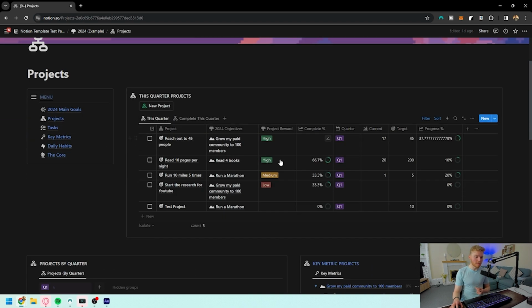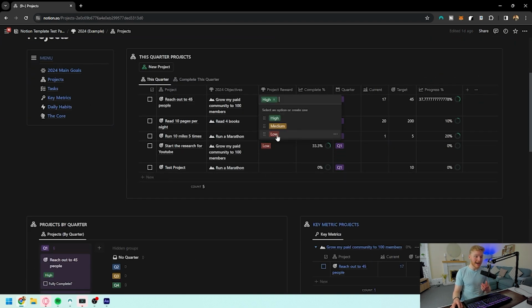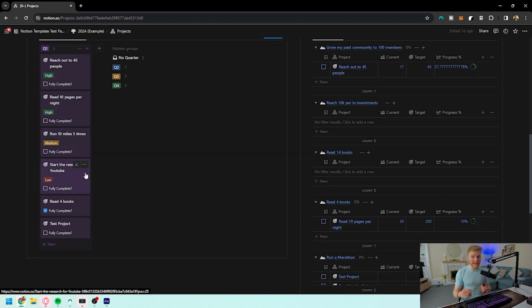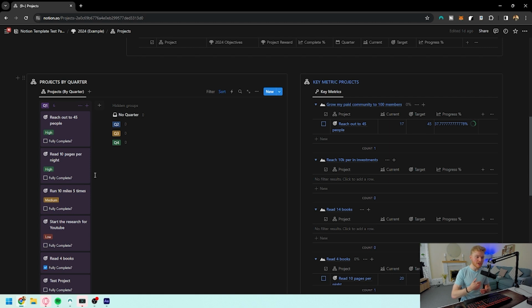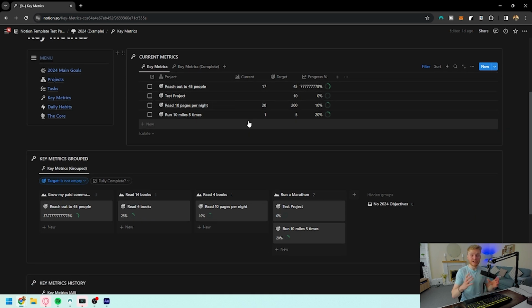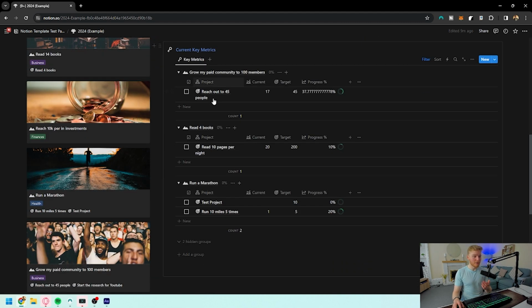Because in the projects, you can put the project reward for being at high, medium, and low. These are going to sort them for the areas you want to complete them. And this is why it's important to actually choose how much of a reward something like this is going to do. If we come into key metrics, you're going to be able to see all of the metrics in a better view. So again, I would come in here maybe just to see what's going on, but you could also use the menu itself to see how your metrics are progressing and the things that you could maybe update.